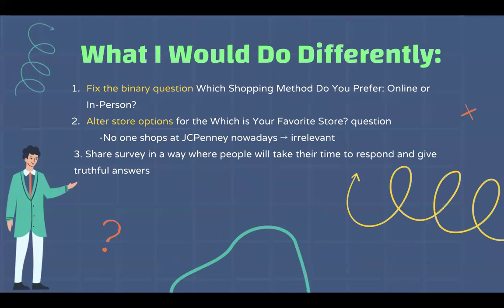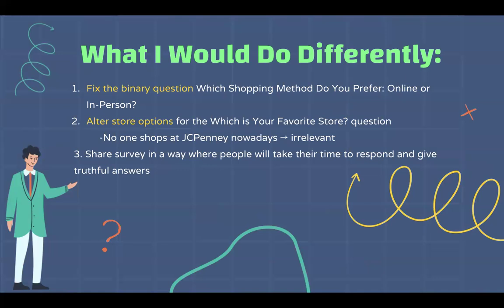For what I would do differently, I mentioned it in the beginning, but I would want to fix the binary question, which shopping method do you prefer, online or in person, in a way where people can distinctly choose between online or in person. So I would say online or in person, one of the two.